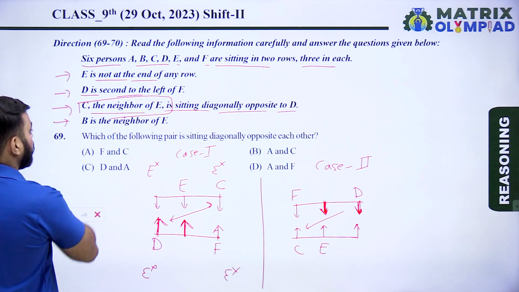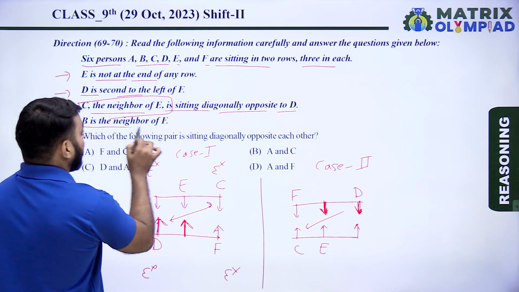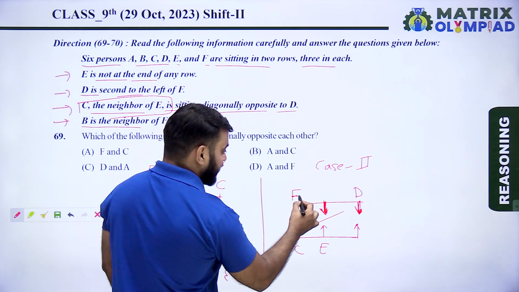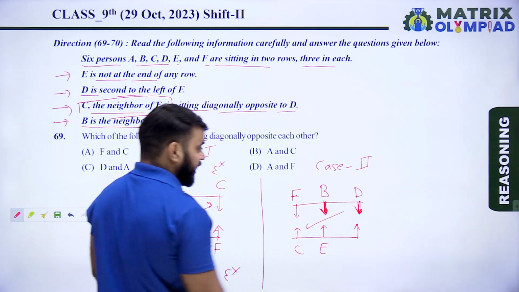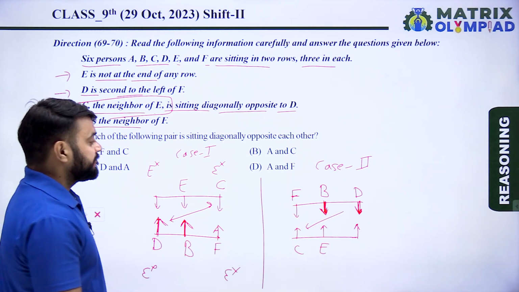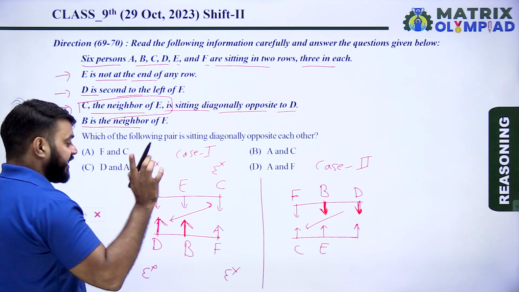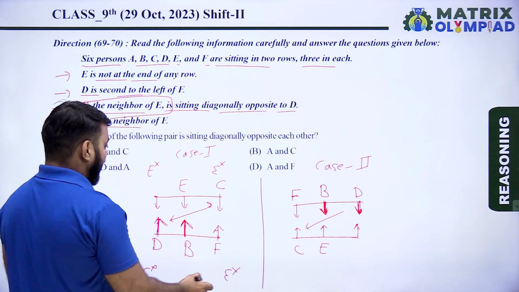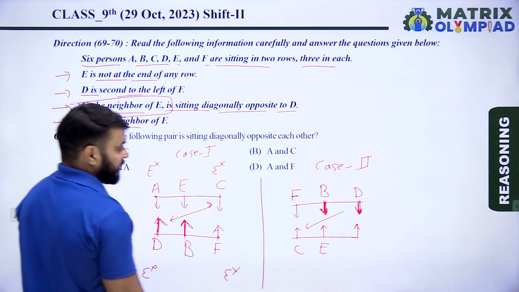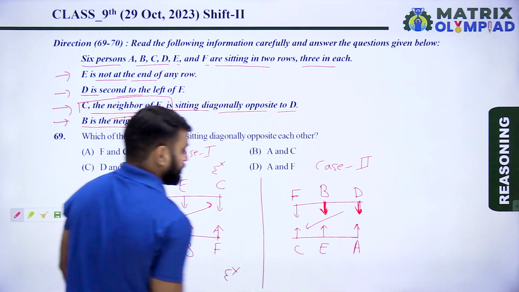According to next information, B is the neighbor of F. So here is F. So here is B. So एक ही sitting अब खाली है. So एक ही person missing है. So here is A.